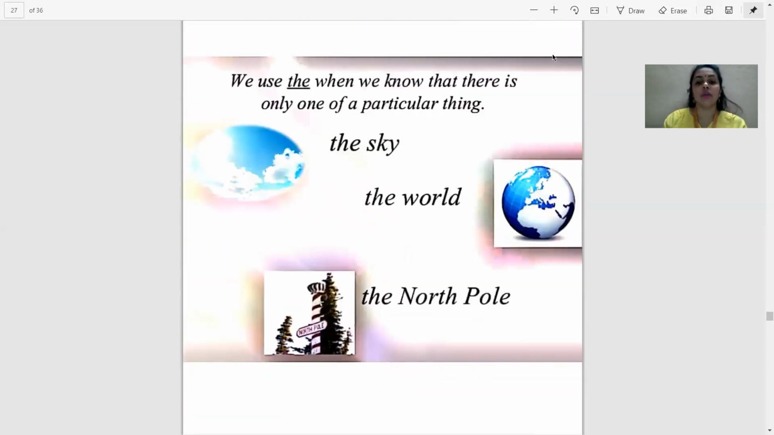We use "the" when we know that there is only one of the particular things. There is no other thing like this. Then also we use the article "the" because we have to determine that we are talking about particular and specific things. For example, the sky, the world, the North Pole, the South Pole. In this way, we use "the" for the things which are special, which are particular, which are one. There is no other like them.